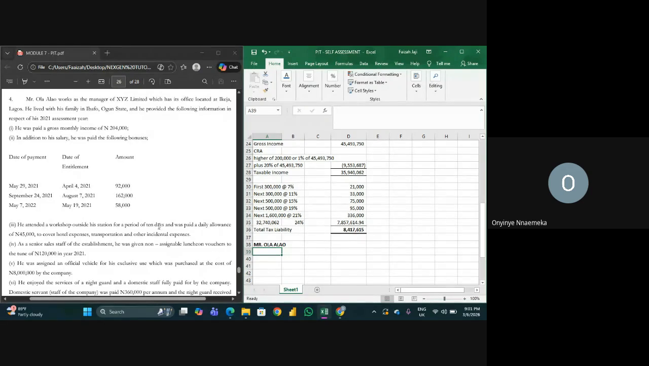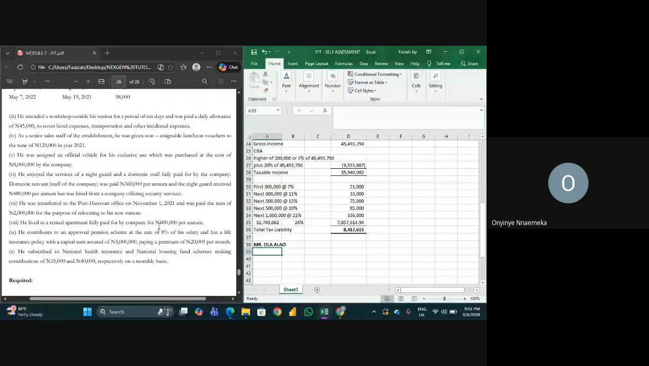As a senior sales staff to the establishment, he was given non-assignable luncheon vouchers to the tune of 120,000 naira in year 2021. He was assigned an official vehicle for his exclusive use, which was purchased at the cost of 8 million by the company. He enjoys the service of a nice guard and domestic staff, fully paid for by the firm. Domestic servant was paid at 360 per annum, nice guard received 480 per annum, but was hired from a company offering security services. Okay.